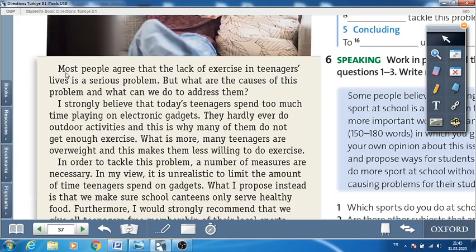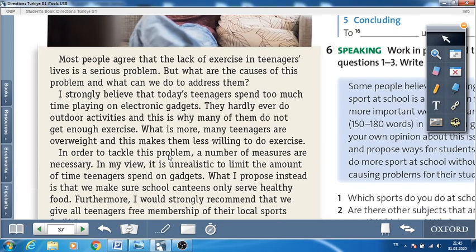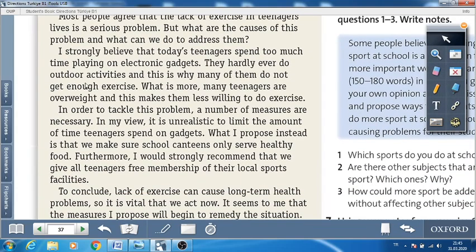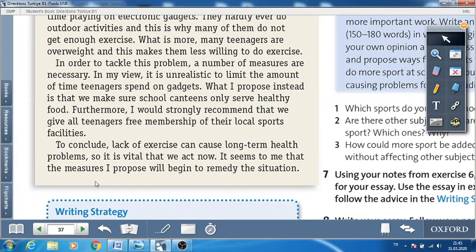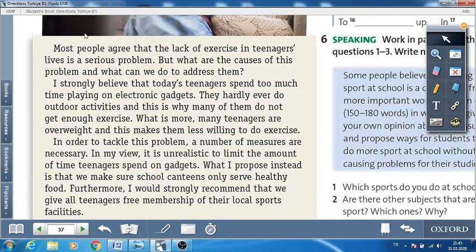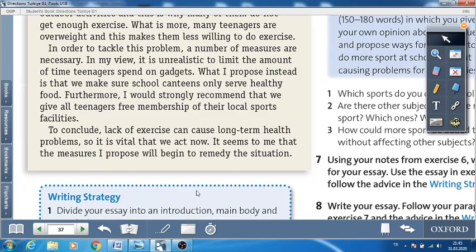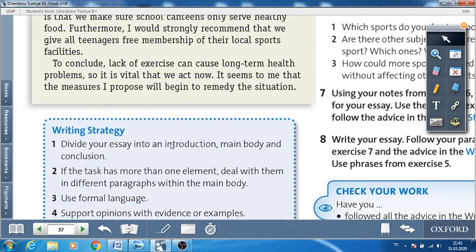The first one is the introduction, and there are two main body paragraphs here. And the last paragraph is the conclusion paragraph. So we need an introduction paragraph, main body paragraphs, and a conclusion paragraph.